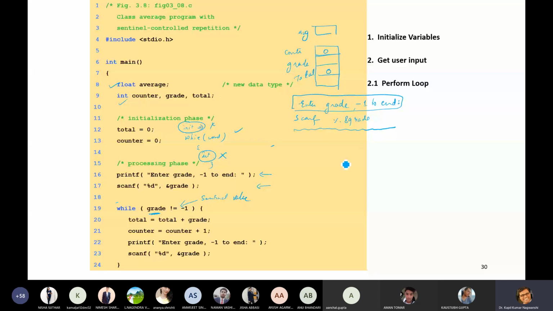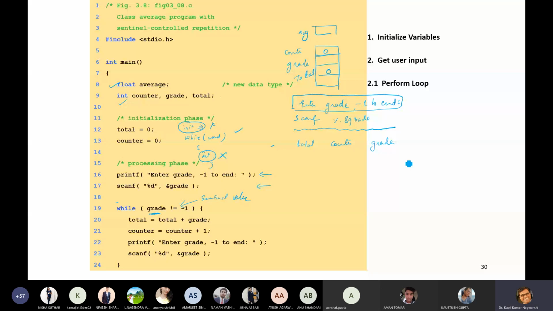So what are the parameters now? Total, counter, grade. Is anything else given? Nothing is given.